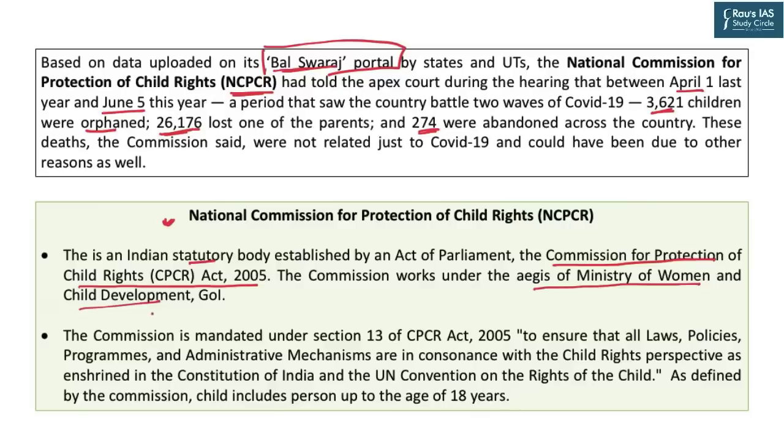The purpose of the National Commission for Protection of Child Rights is to ensure that all laws, policies, programs, administrative mechanisms, all of them are in consonance with the child rights perspective as enshrined in the Constitution of India and the UN Convention on the Rights of the Child. Although there are various definitions of child in India, the definition taken up by the National Commission for Protection of Child Rights is a person up to the age of 18 years.